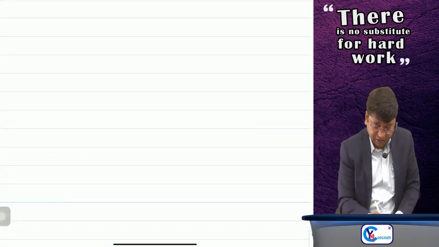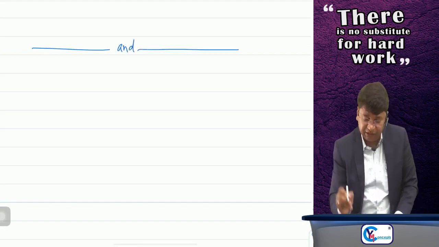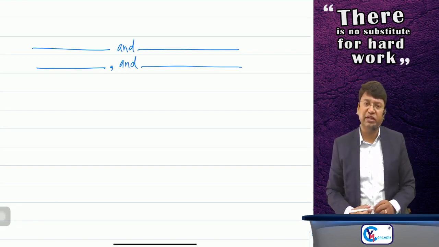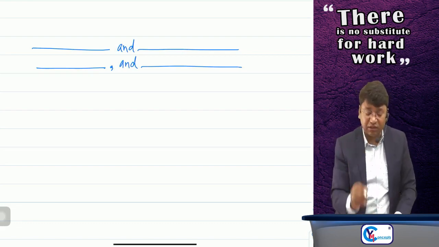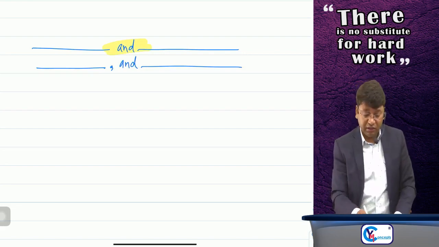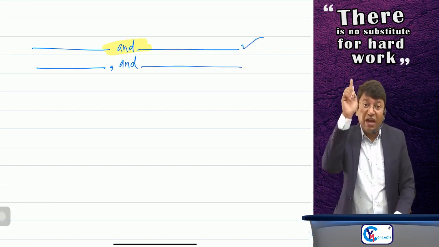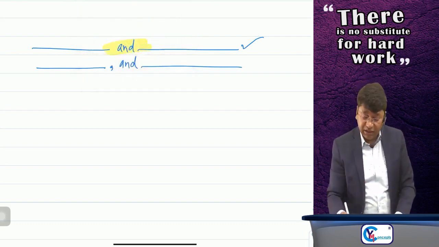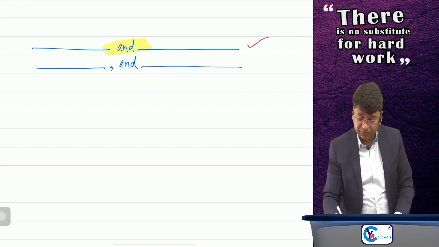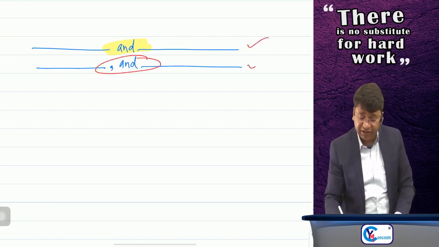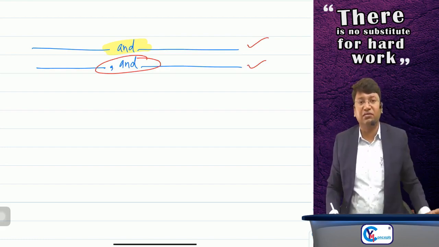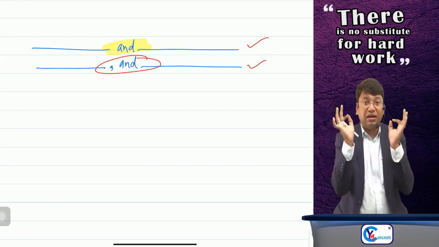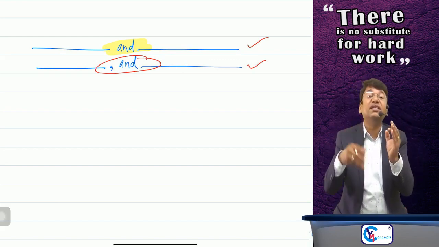As per grammar, suppose any sentence is going on, and in between comes the word 'and'. Suppose this comma is there before the 'and'. Usually, as per grammar, a comma should not be there before 'and'. This is correct. But while reading the Bare Act, we have found that at some places 'and' is written like this, and at some places 'and' is written like this. A comma was inserted. We can't say that by mistake a typing error is there. If in the Bare Act a comma is there before 'and', it is intentionally put in.